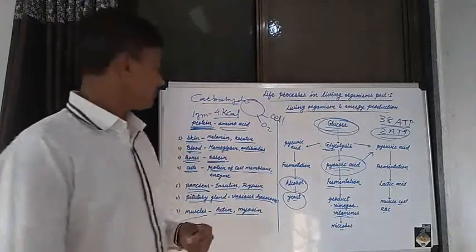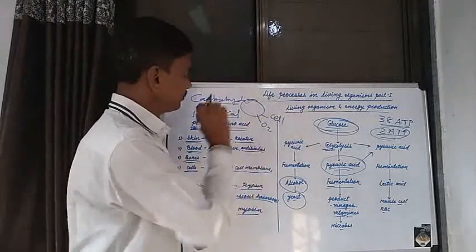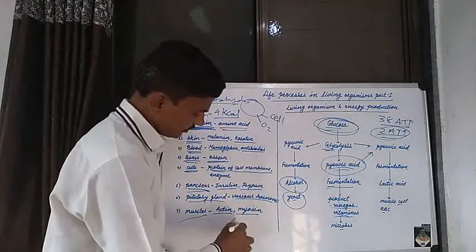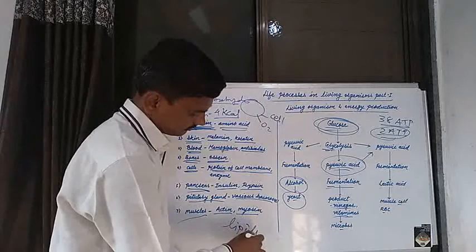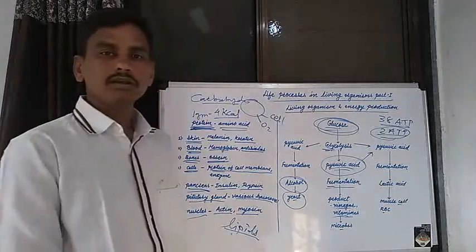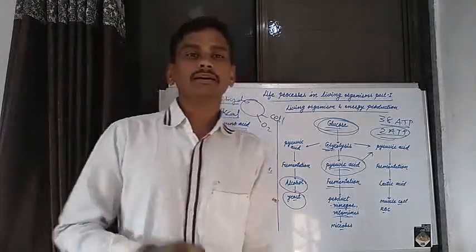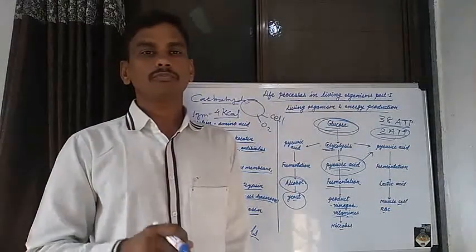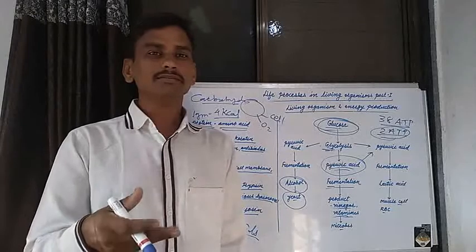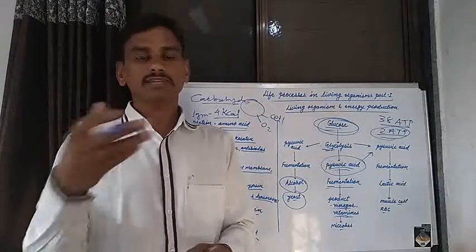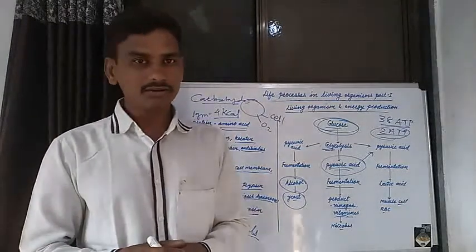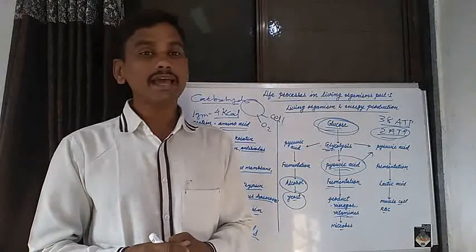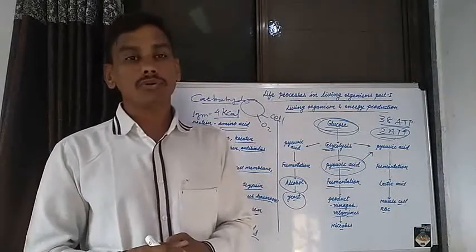The next type of nutrient is known as lipid. We know that lipids are produced from various substances known as fatty acids and alcohol.